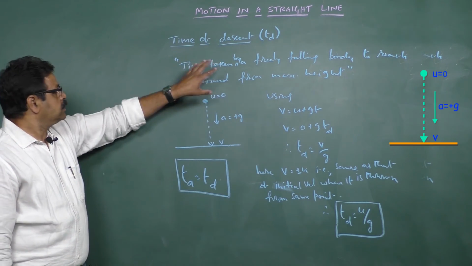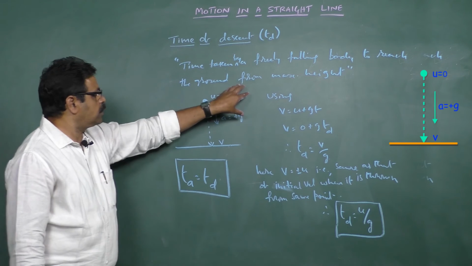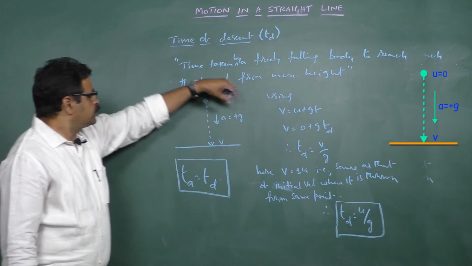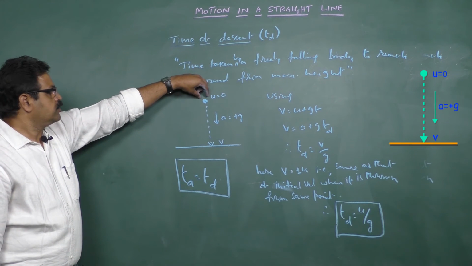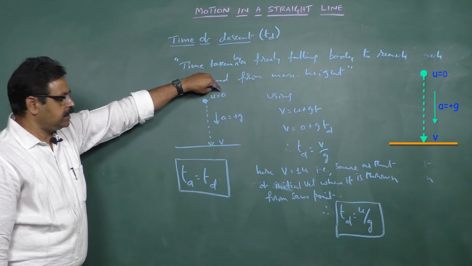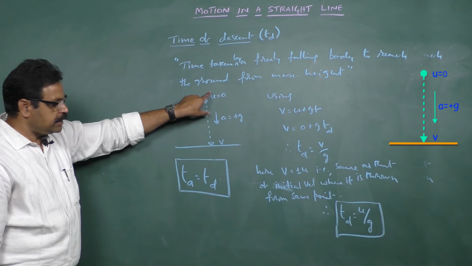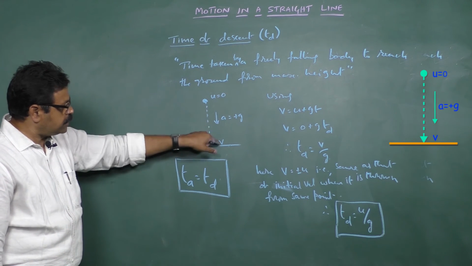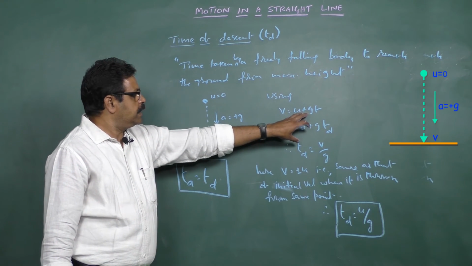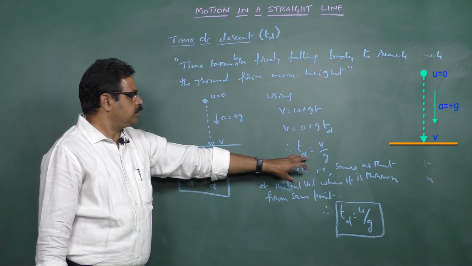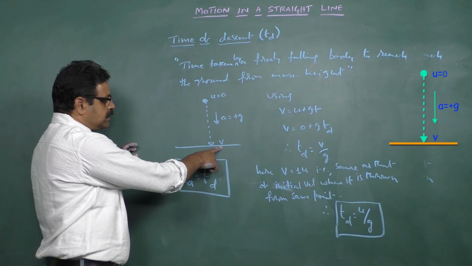So, definition wise, time of descent can be defined as the time taken by a freely falling body to reach the ground from a maximum height. Here, let us suppose the body is starting from a certain point. When it is freely falling, its initial velocity is 0 and final velocity is v at the time of touching the ground. Since it is falling under the influence of gravity towards the ground, a is taken as plus g. So, using the equation v is equal to u plus at, substitute the values. So, td comes out to be v by g. v is nothing but the velocity with which it touches the ground.